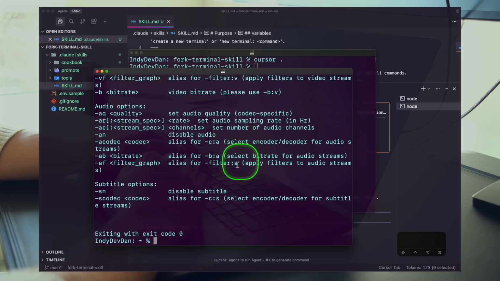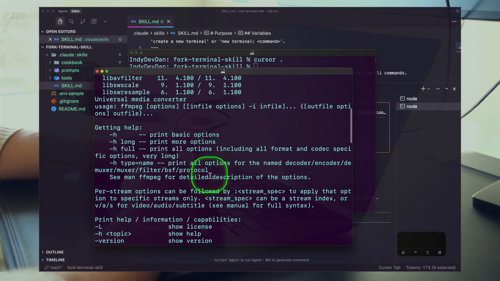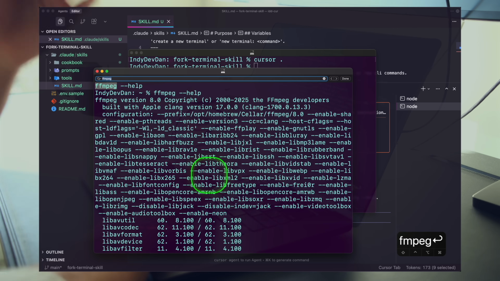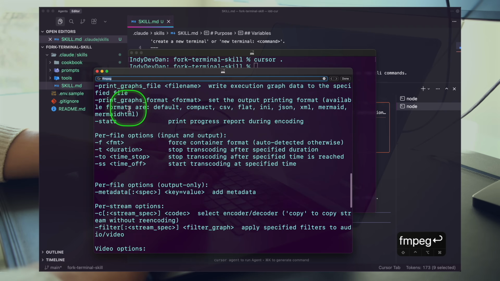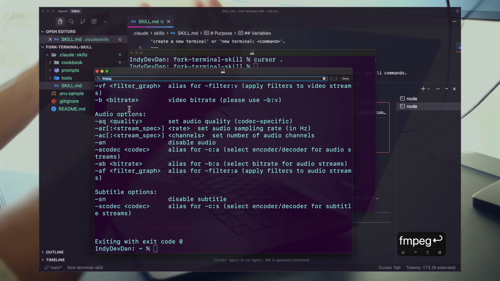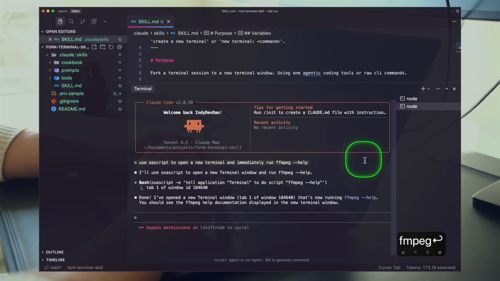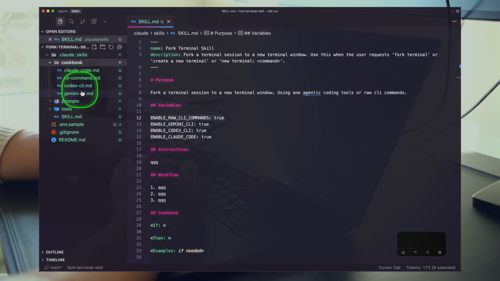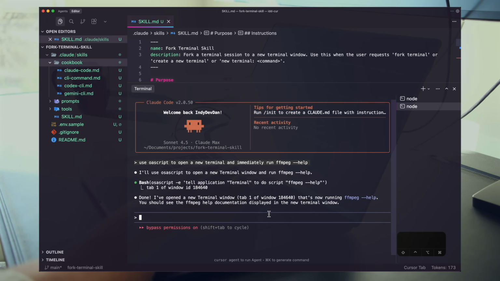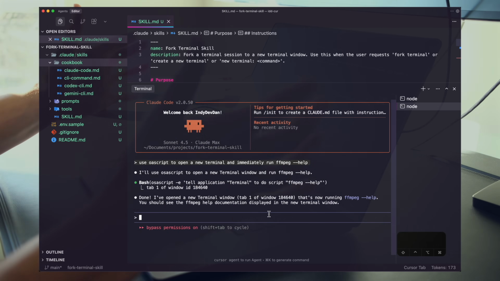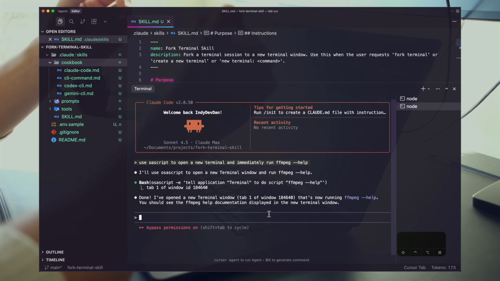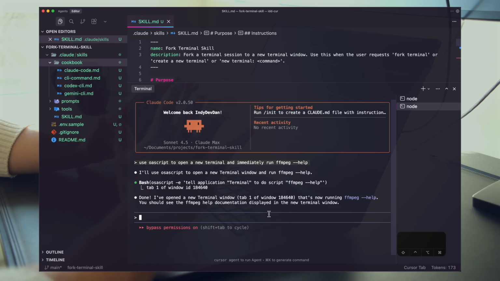Okay, so in the terminal here, if we scroll up, we should be able to just search ffmpeg. And you can see this is the command that ran. And as you can see here very clearly, it opened a new terminal for us. So this is the idea, right? And so we can encode this inside of our CLI command cookbook. Now, the lazy thing to do here is to default quickly to throwing the agent at the problem. Let's work one step at a time here.